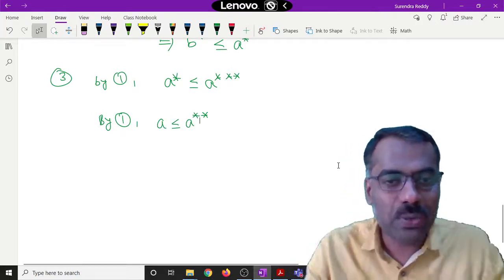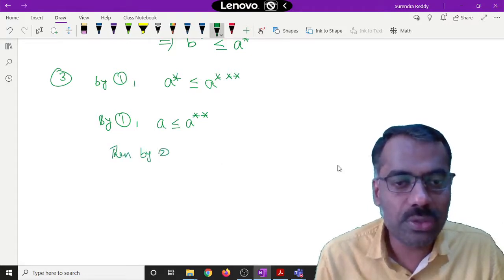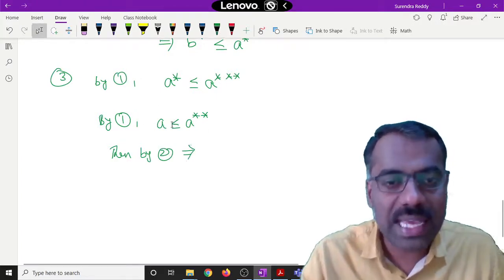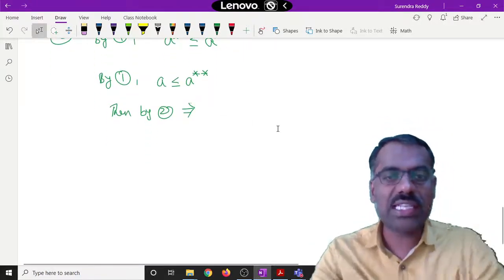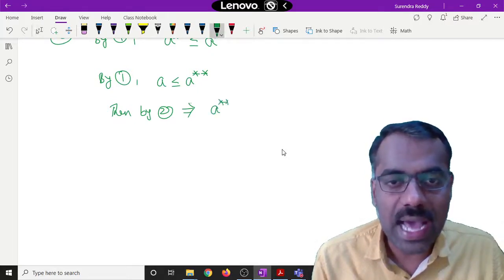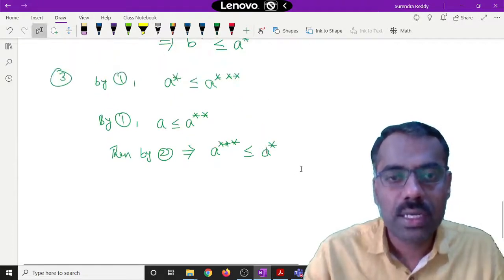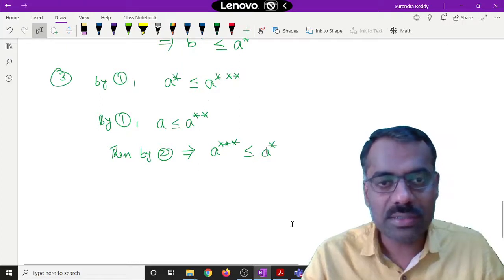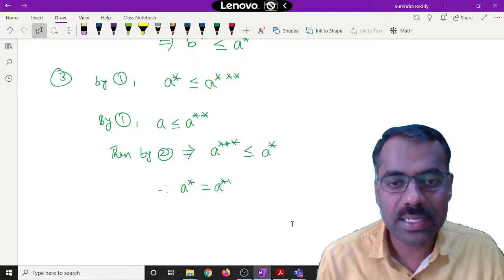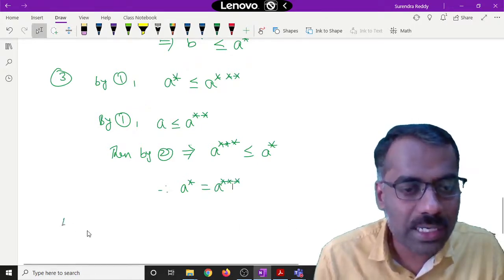So if we apply 2, then A plays the role of A and A double star the role of B: whenever A is less than or equal to B, then taking star, the inequality is reversed. Is this clear? So that shows that A star is the same as A triple star. If you are not following, you can ask.